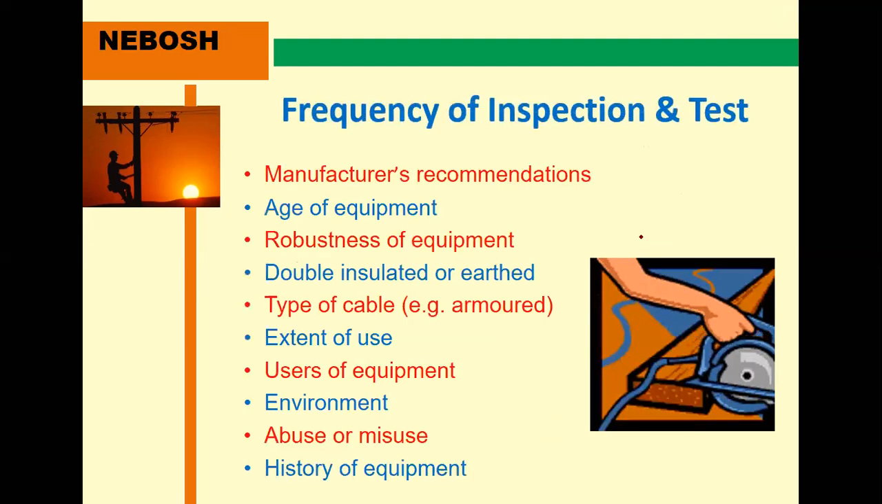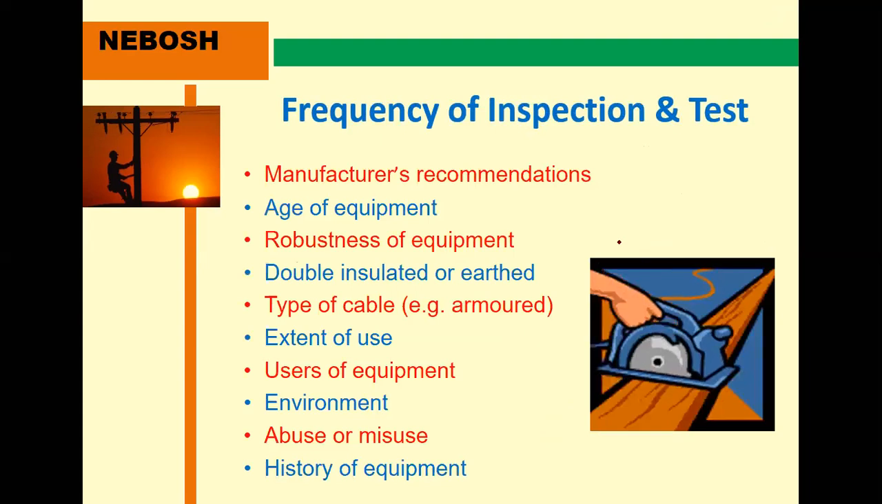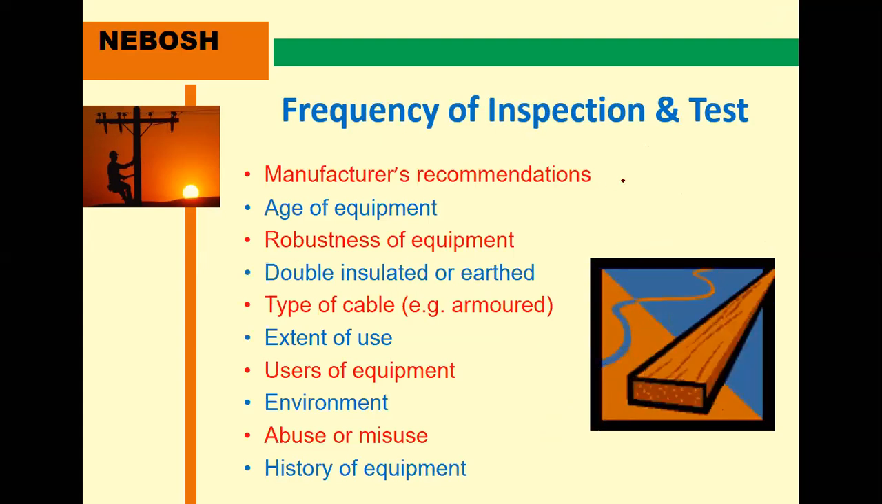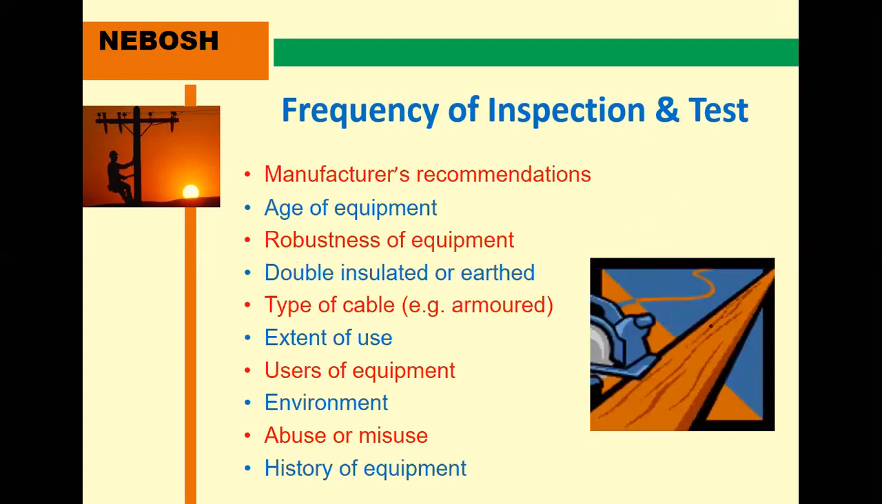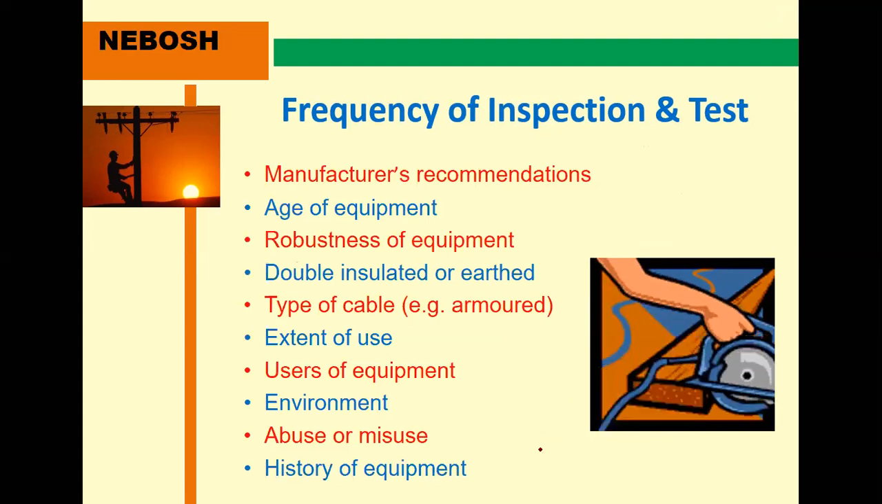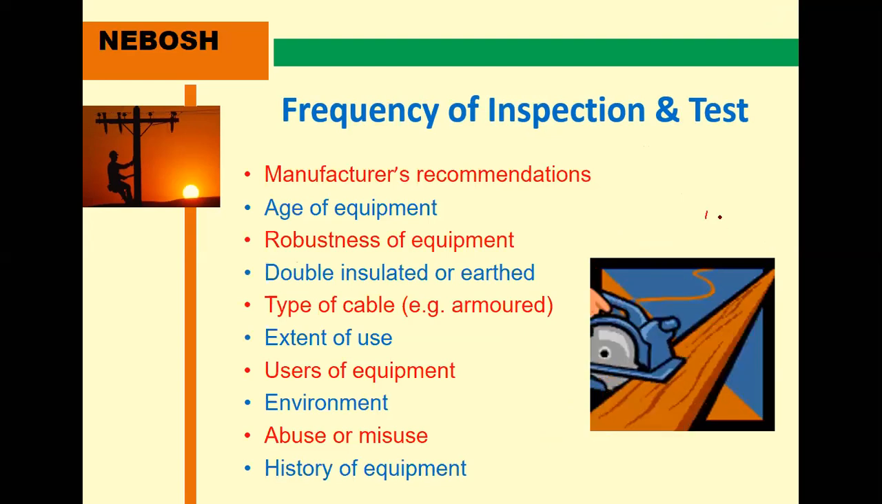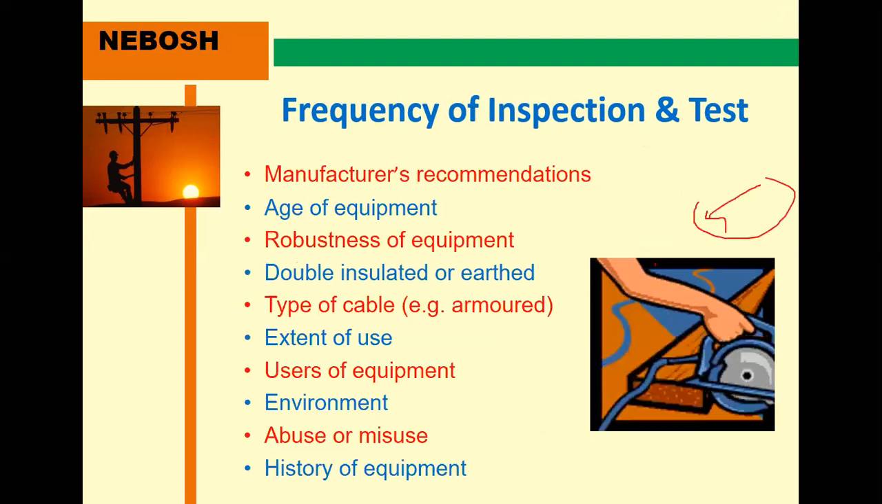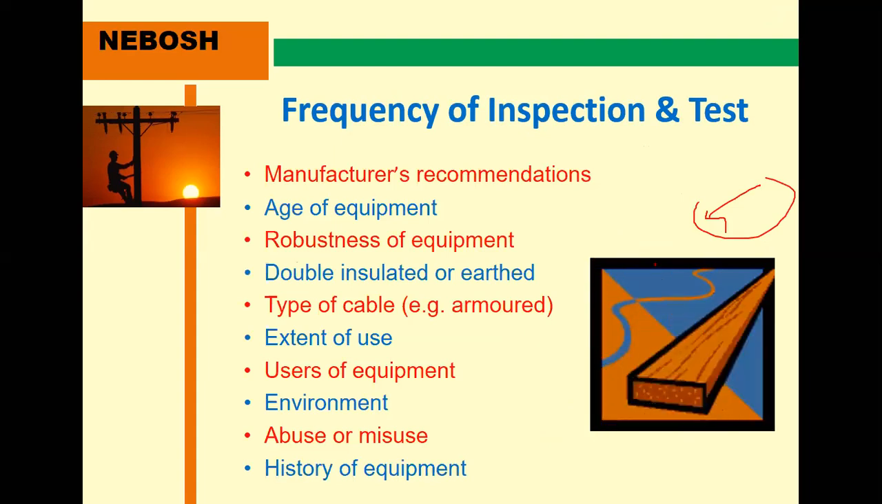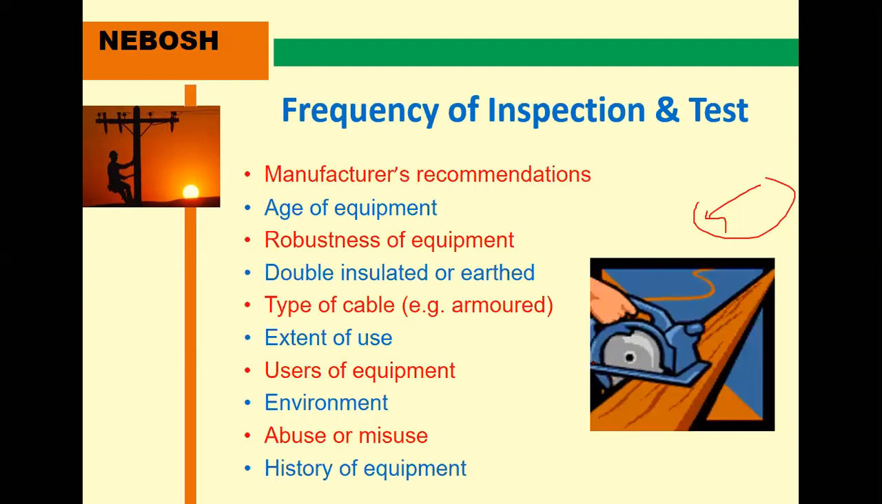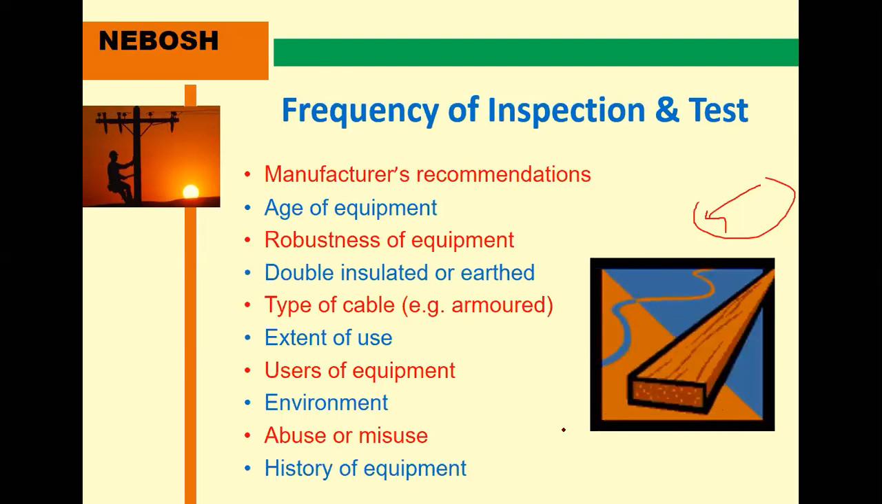Okay, the frequency of inspection depends on the manufacturer's recommendations and the age of the equipment. For example, a saw cutter, an electrical item, may be only 5 years old but not working; that's why age matters. Robustness of the equipment also counts, and whether it is double insulated or earthed. Types of cable also matter, such as armored cable or copper cable, and there are different types of cables.